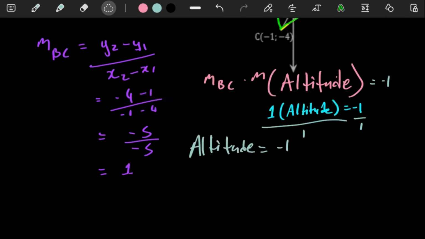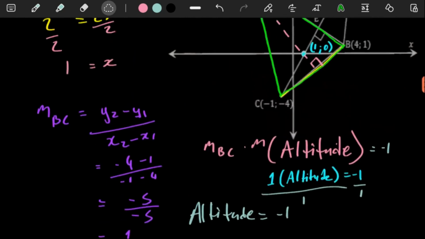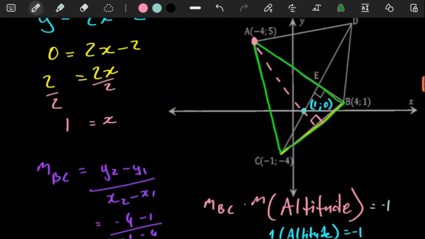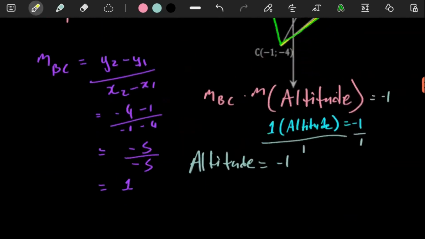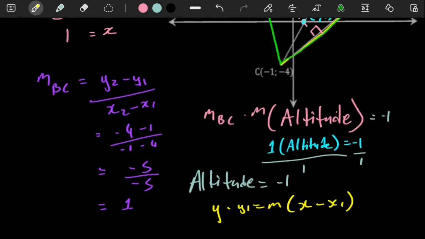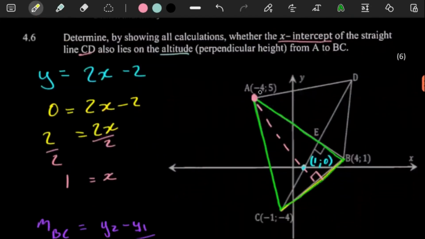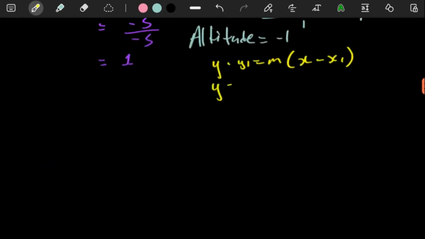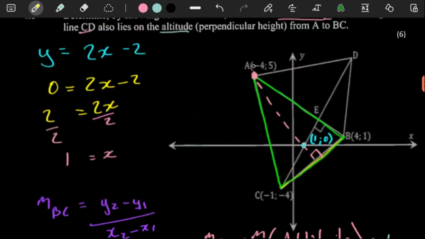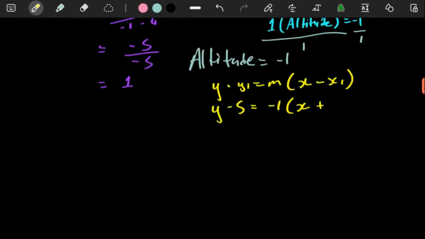So with all this being done, the one thing that we definitely know is that we have the gradient of our line. So its equation, we can easily work out using this formula: y minus y1 equals m times x minus x1. Remember, we have a coordinate, we can use this one. So the y we can use there is a 5, and the x there is a -4. So here we have to put a +4.